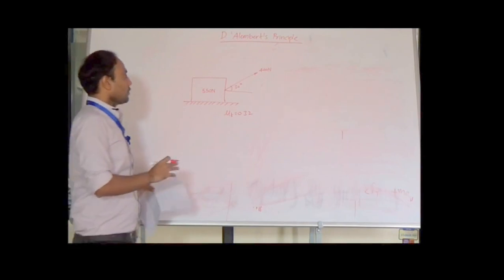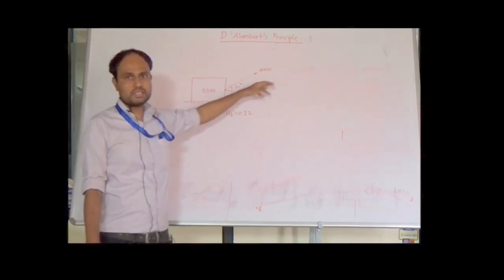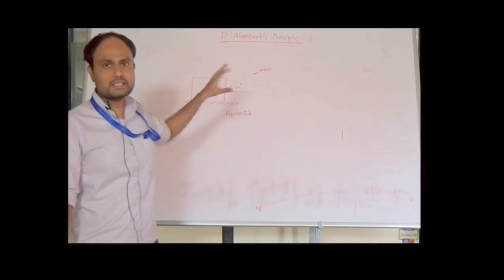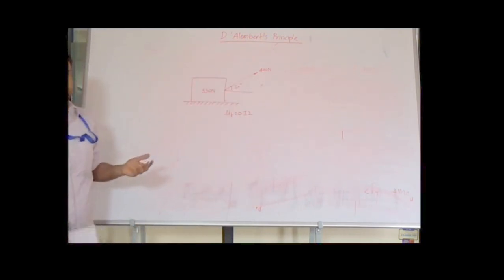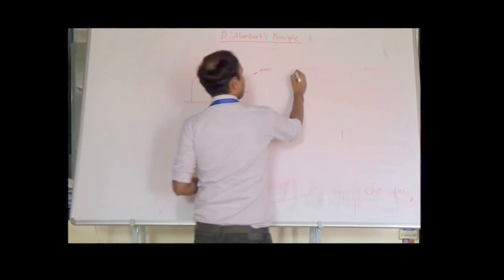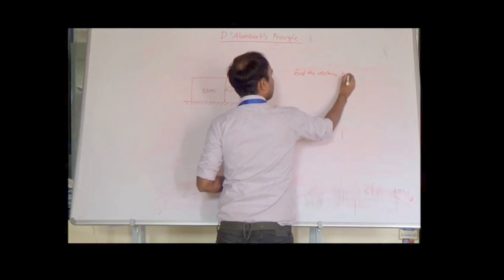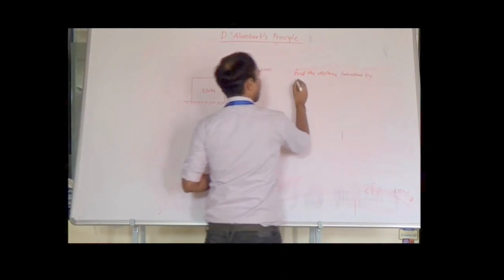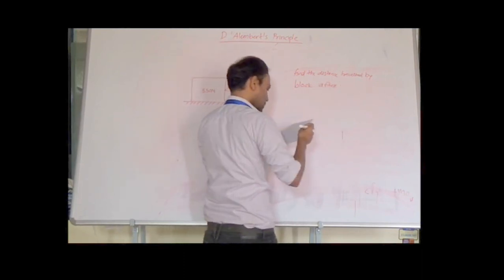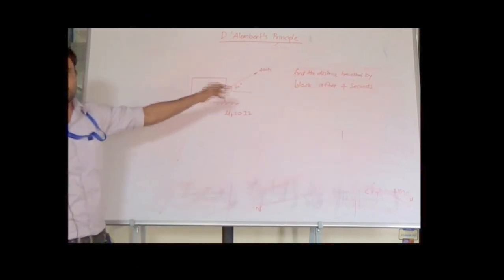Now in this case the question is like this: the 550 Newton block which is resting on a flat surface is acted upon by a force of 400 Newton which is inclined at 30 degree with respect to horizontal. What will be the acceleration of the block? Similarly, what will be the distance travelled by the block after 4 seconds? The question is to find the distance travelled by the block after 4 seconds.